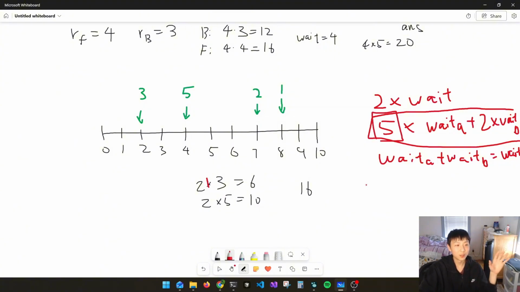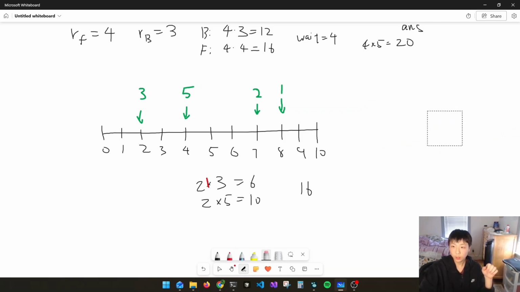Pause the video if you need to think about that. So the answer to the question is that we have to go to this 5 first, and then we go to this 2. Okay? Because 5 is the most tasty value, and then we go to 2, it's always going to be better than if we just skip to 2.